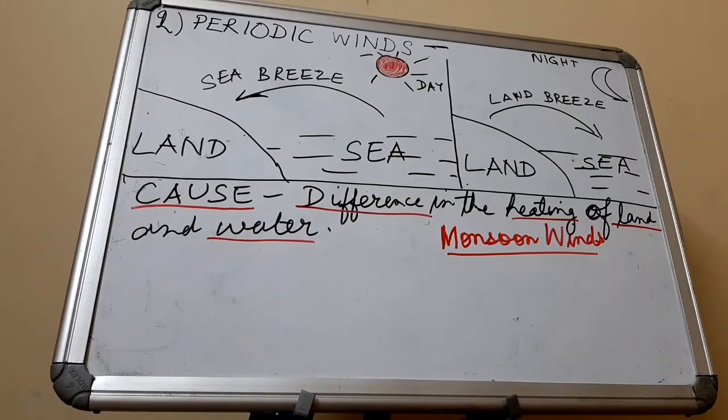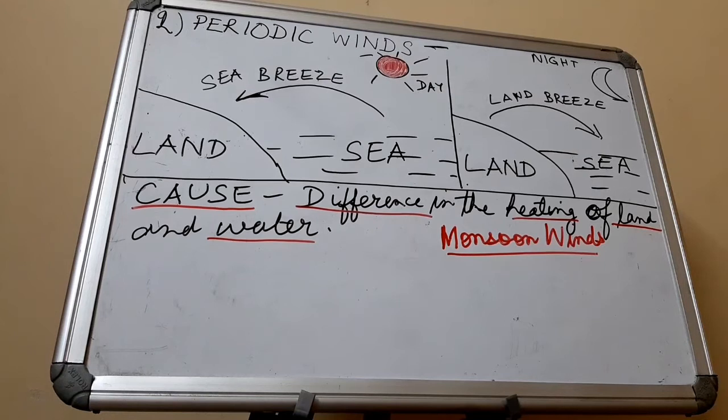Next we have to study about periodic winds. As the name suggests, periodic winds are those winds which blow in a definite direction during a particular period of time. It could either be during day or during night or during summer or during winters. There are two types of periodic winds. The first type is land and sea breezes, and the second is monsoon winds.